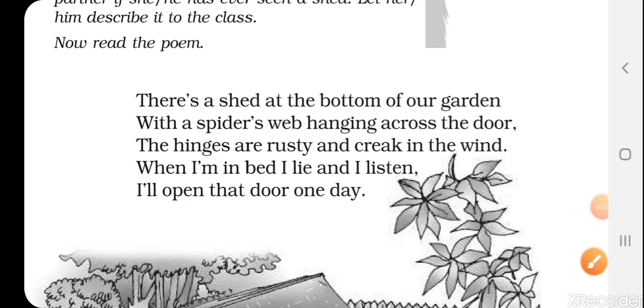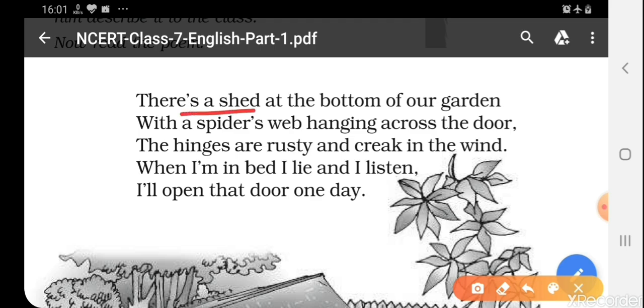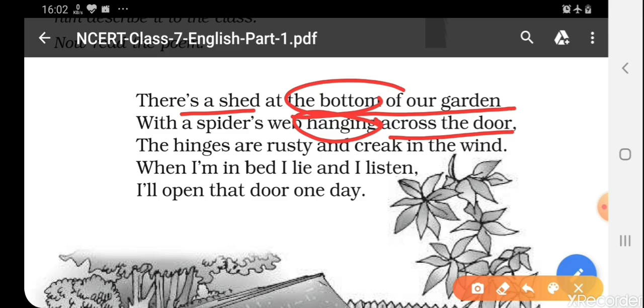So now what this little child says, he says that there is a shed. Okay. And now you have seen what a shed is. So there is a shed at the bottom of a garden. At the bottom ka matlab hai that in the end, at the end of the garden. So there is a shed at the end of the garden and with a spider's web hanging across the door. और डोर के पास वहाँ पर क्या हैंग हो रहा है, क्या लटक रहा है? स्पाइडर्स वेब. Now have you seen many times that if a room or a house which we are not using, the spiders make the web there. Okay, so there was a spider web across the door.